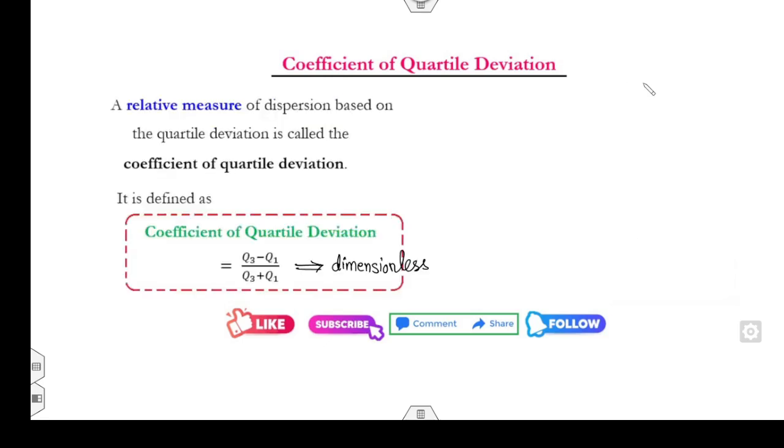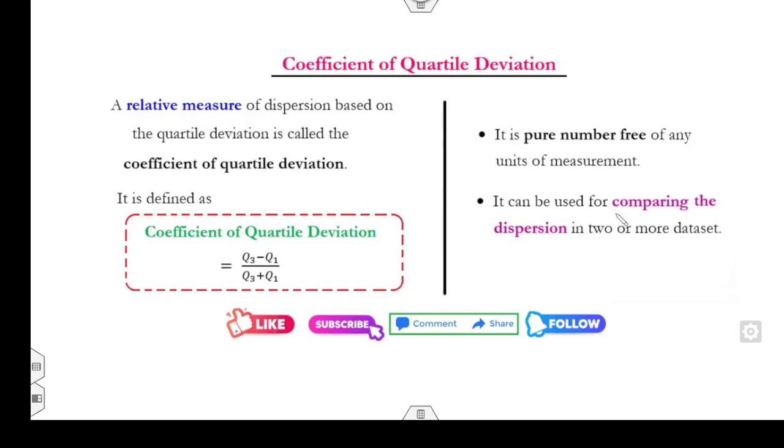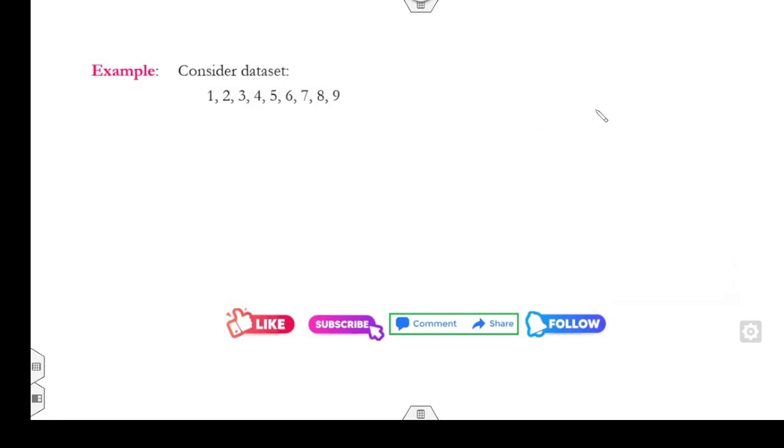So the coefficient of the quartile deviation is used for comparing two different data sets. As I told you, it is purely a dimensionless quantity. For example, can you calculate the median? What is the median of these 9 numbers? Clearly the median is my 5.